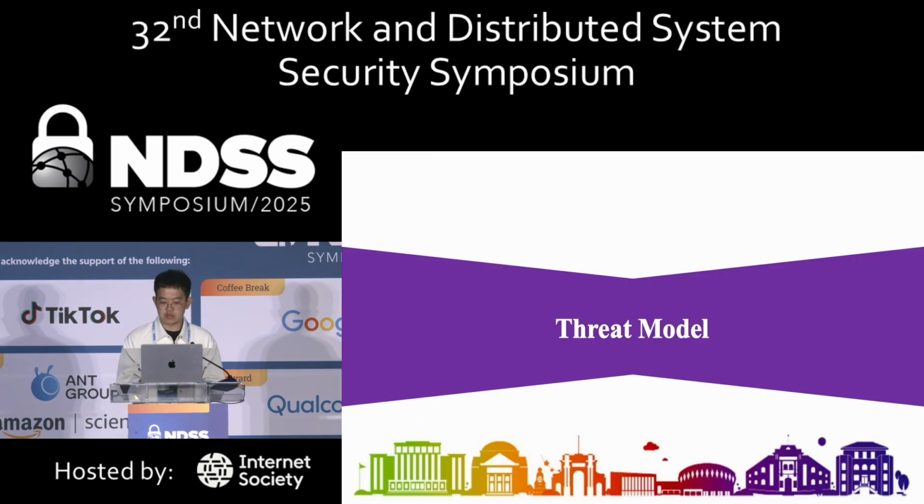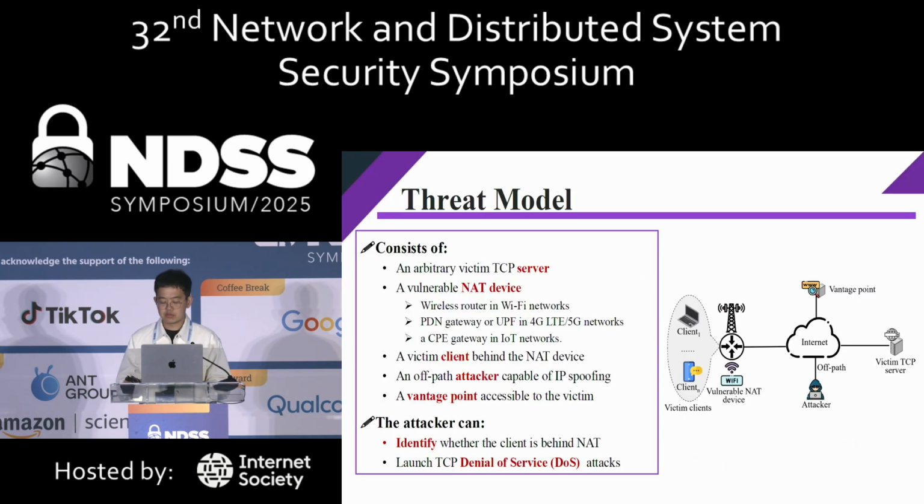First, let me introduce the threat model. The threat model, as shown in the right figure, consists of 5 types of hosts. The first is an arbitrary victim TCP server, which could be an HTTP, SSH or FTP server, and it is providing TCP services. And the second one is a vulnerable NAT device, which could be a gateway in Wi-Fi networks, 4G or 5G networks, or IoT or cloud networks.